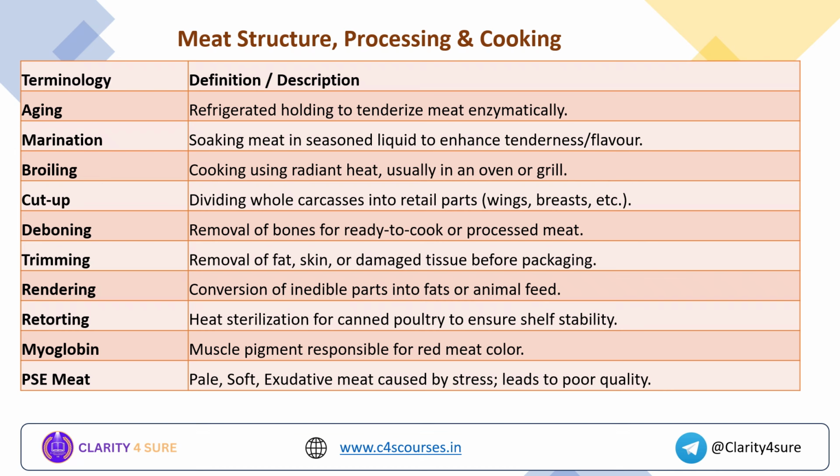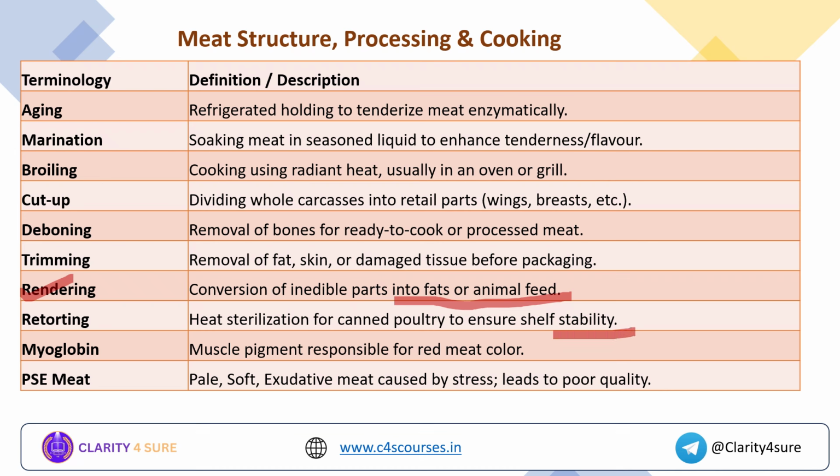Boneless chicken, we are coming up with these kinds of things, right? Trimming, removal of fat, skin or damaged tissue before packaging. Rendering, it is the conversion of edible parts into fats or animal feed. We all know that the head part, the intestine part are processed in such a way that they serve as a feed for other things like for fish, for dogs, for cats. Okay. Retorting, heat sterilization for canned poultry to ensure shelf life stability.